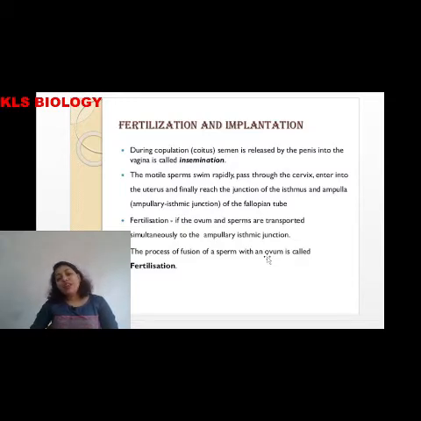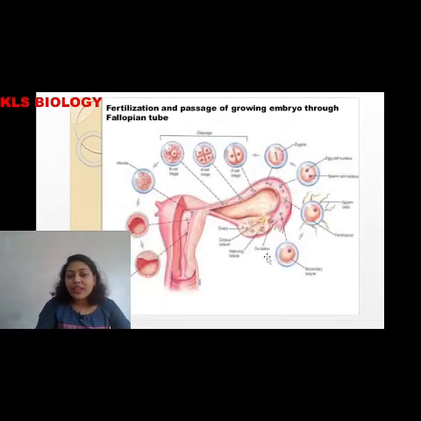Okay, so during coitus or during copulation, semen is released by the penis into the vagina and is called insemination. Okay, during coitus release of sperms takes place into the vagina and that is called insemination. Sperms, as you all know, are motile in nature, that is why they move. I will take the picture. Okay, if the sperms are released over here into the vagina, this is the cervix and this is the vagina. If the sperms are released over here, they start to move over here.